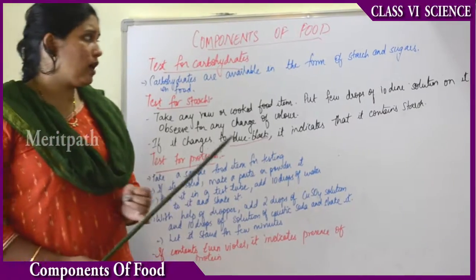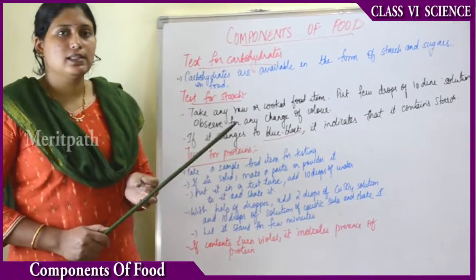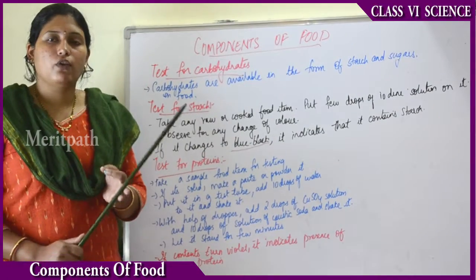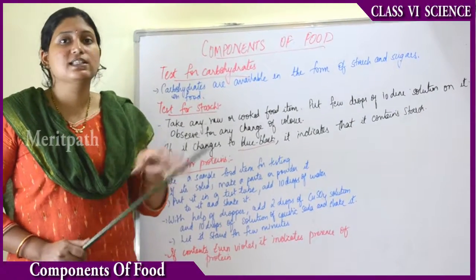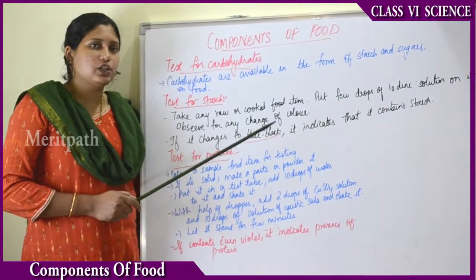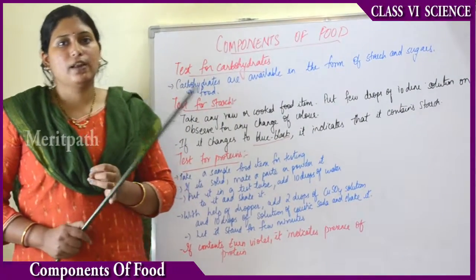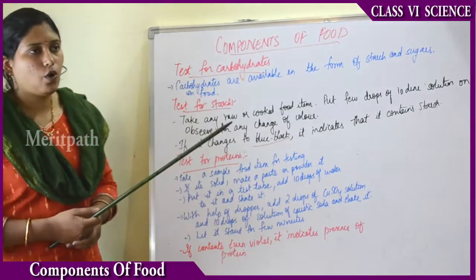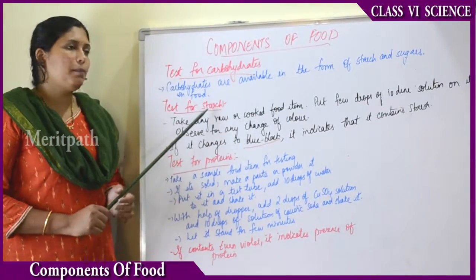Same way we have potato starch, and we have corn flour, which we use in the preparation of Manchuria. That is nothing but corn starch. If we wash rice, we also get whitish colored water. All that white colored substance indicates starch. That is how potatoes, rice and corn are sources of starch. Carbohydrates are a good source of energy. If we eat carbohydrate rich food, like rice, corn, or foods made with potato, we get lots of energy. So how can we test for the presence of starch?